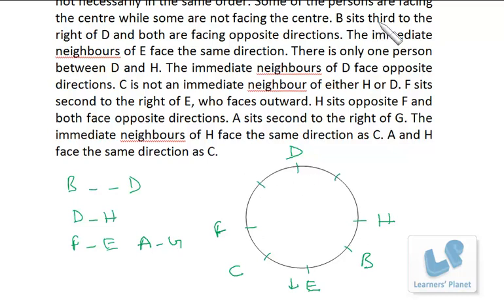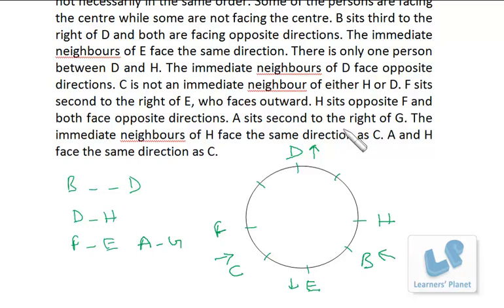Now B sits third to the right of D. B is here, D is here. So right this way, that means D is facing outwards, then only right is this way. B sits third to the right of D and both are facing opposite direction. Then the immediate neighbors of E face the same direction, so this and this.